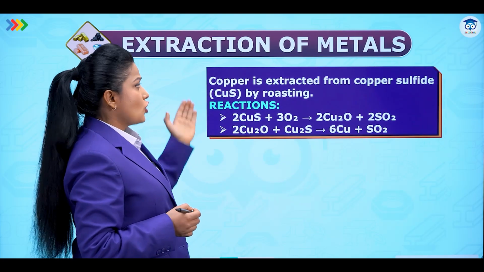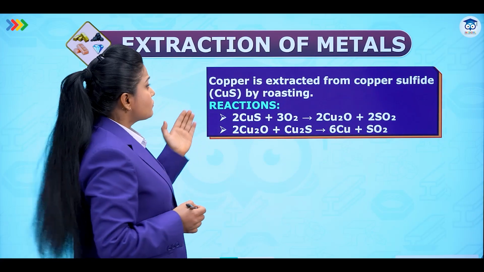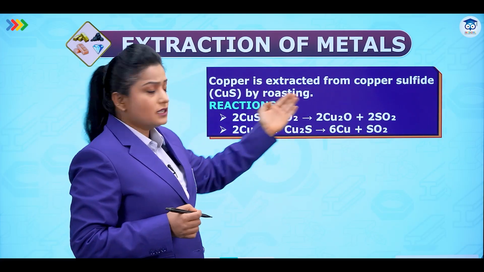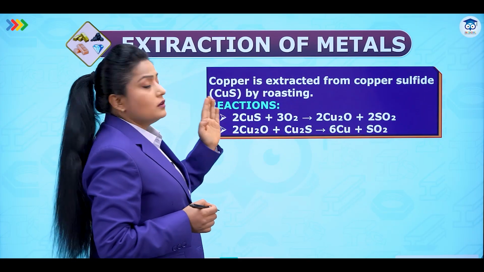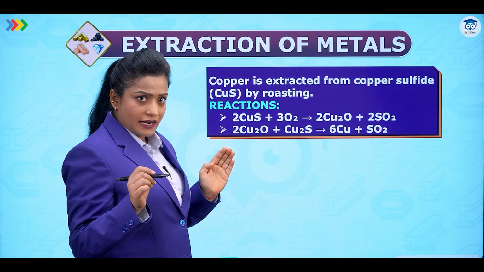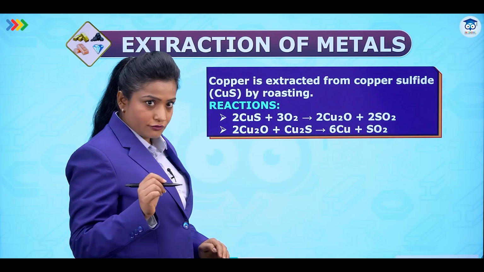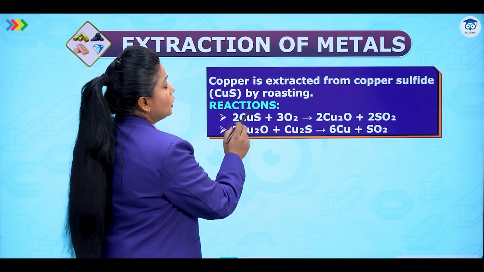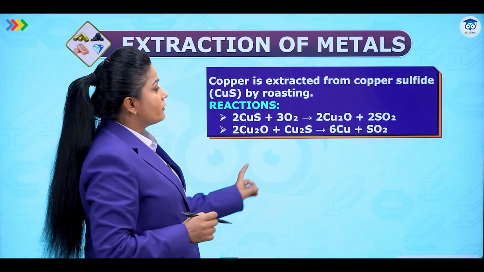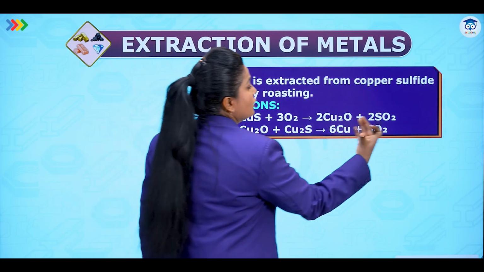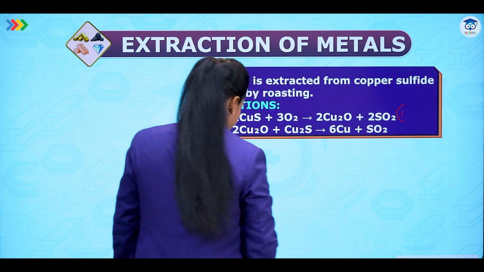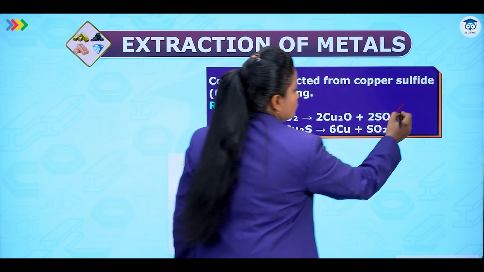Same, let's discuss copper. In case of copper, we have the ore copper sulfide, which is CuS. It is sulfide, so we will do the process of roasting for it. Roasting is heating the ore in presence of oxygen. It will give us copper oxide plus sulfur dioxide gas. This is my roasting step.